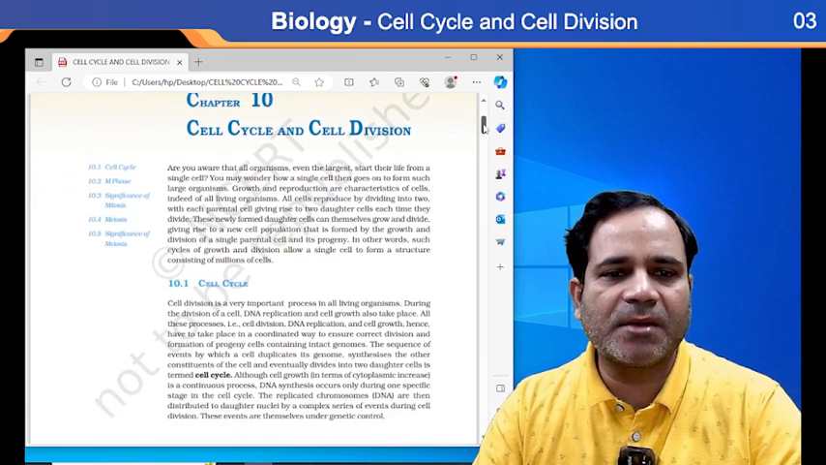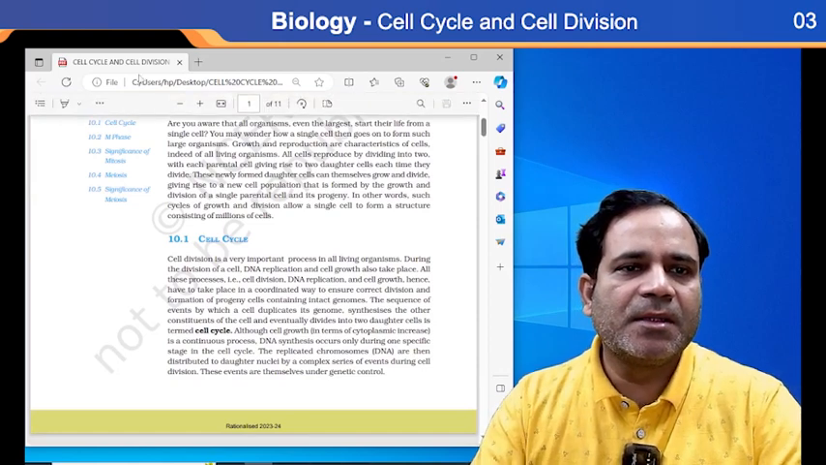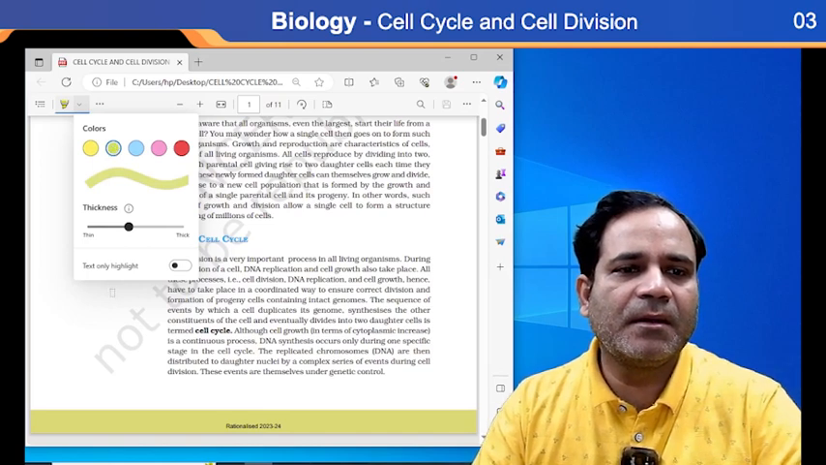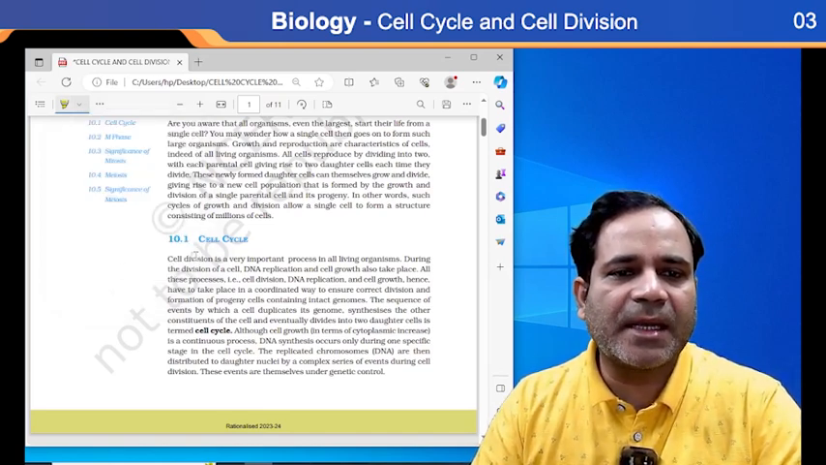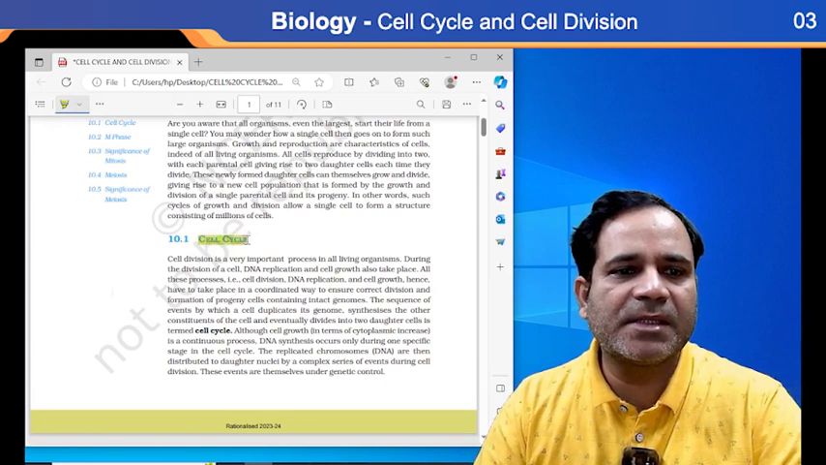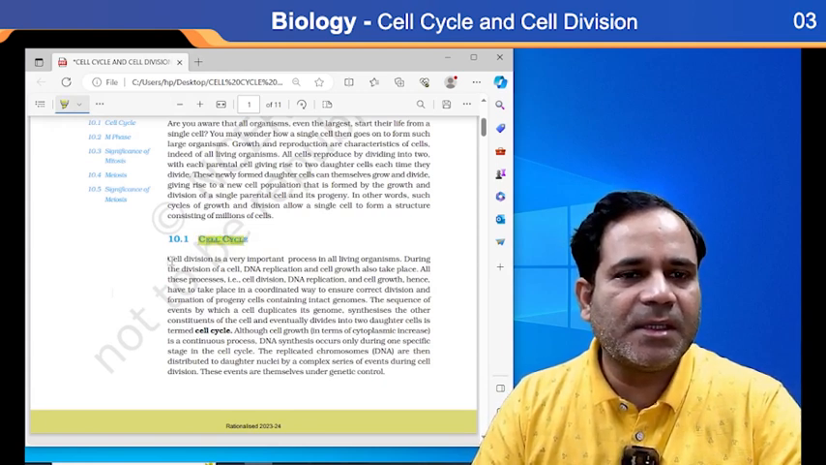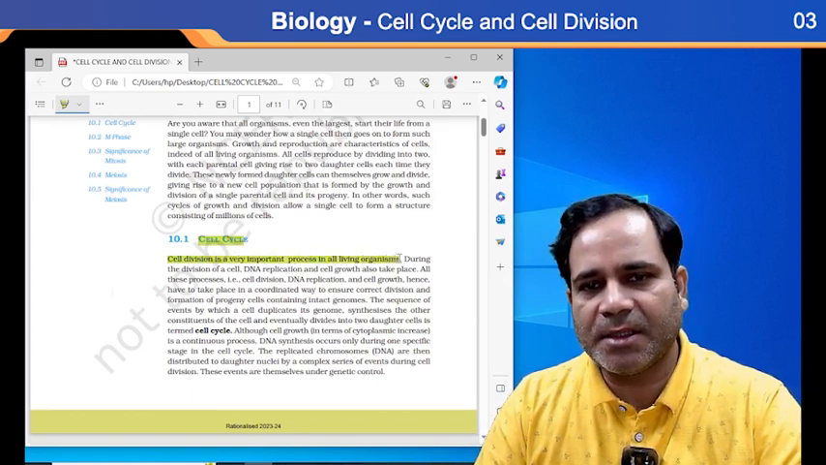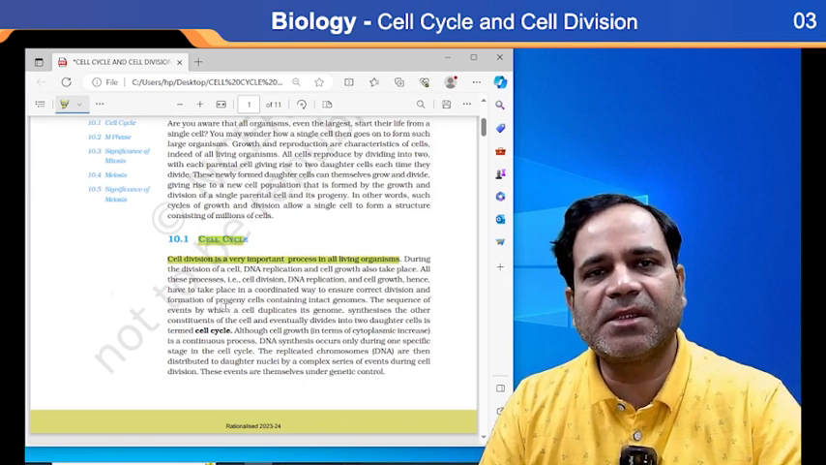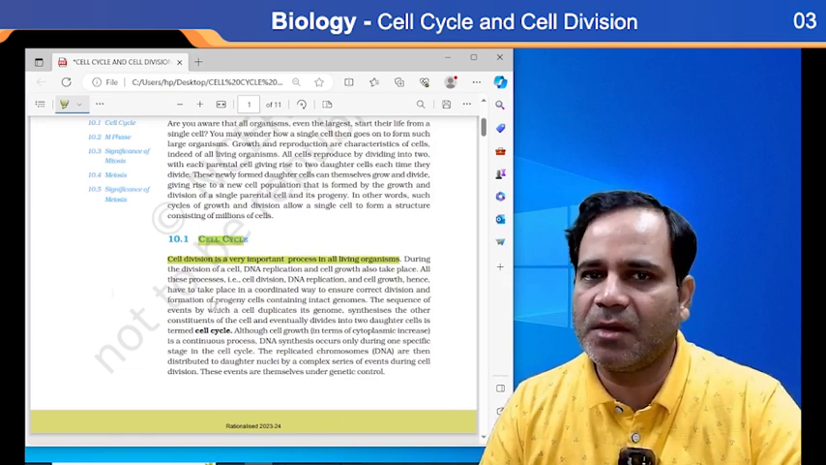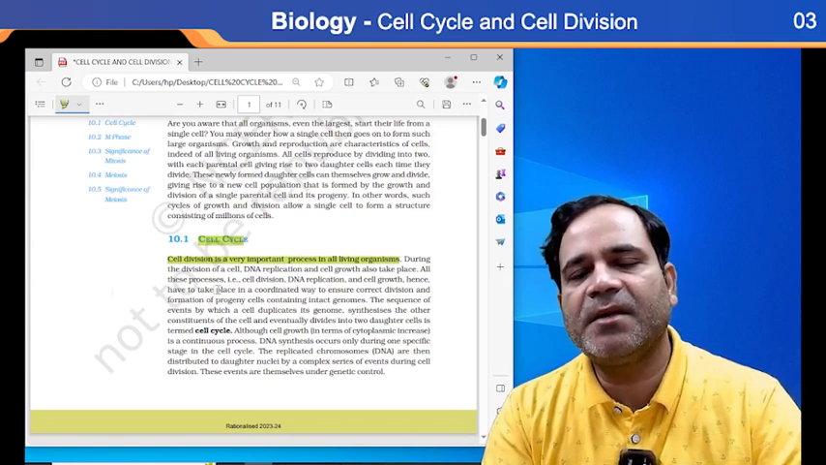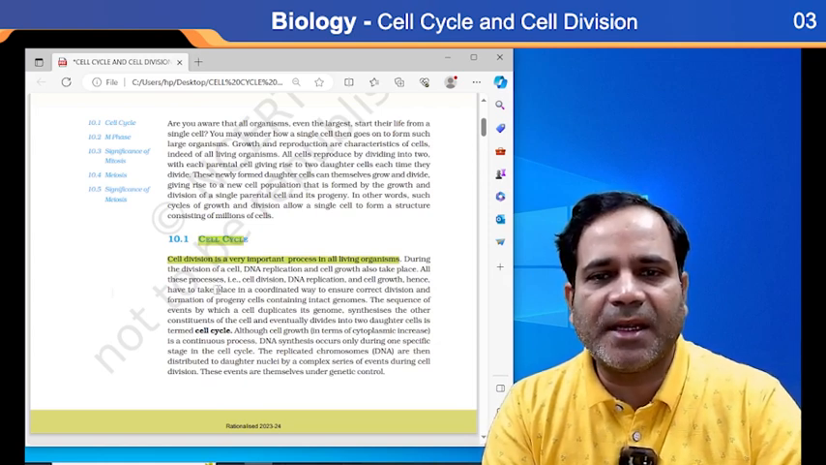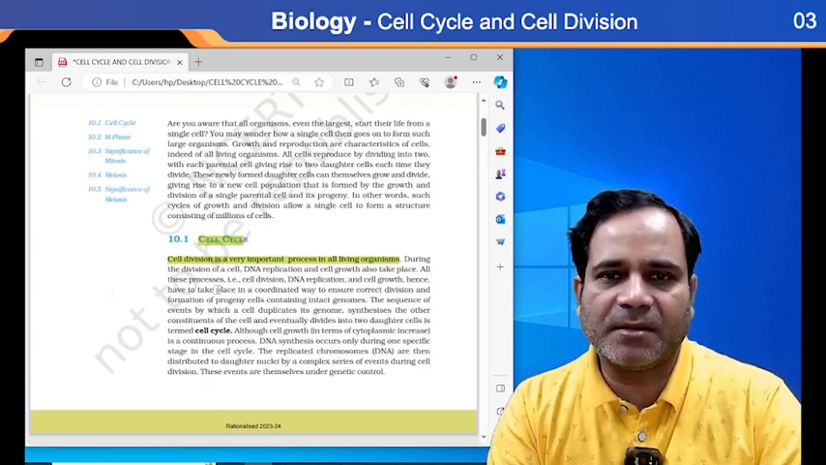If I'm going to tell you about the cell cycle in this chapter, I'm going to start from the cell cycle. The cell division is a very important process in all living organisms. You all know that cell division is very, very essential. Why? Because each and every time the cells continuously replicate or divide. So that's why division is necessary.